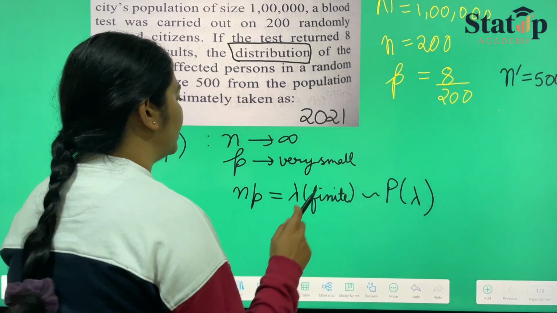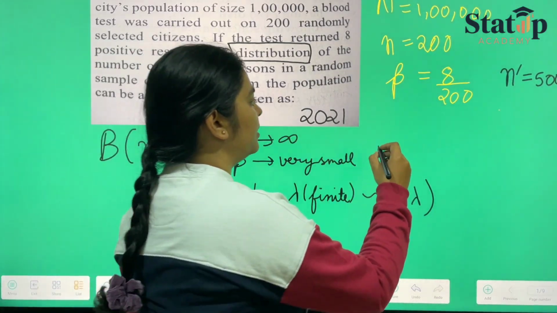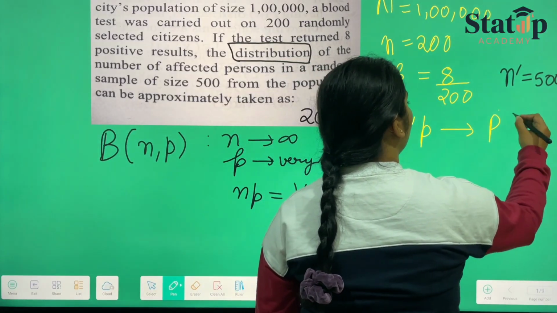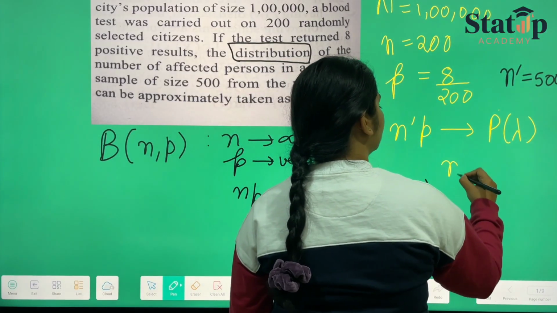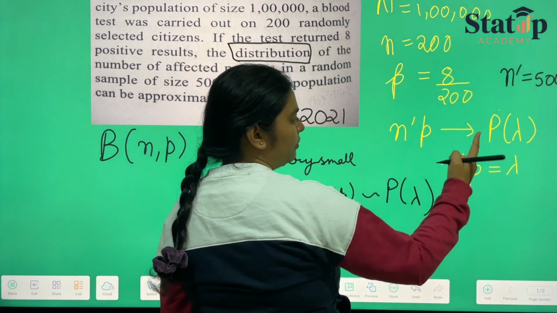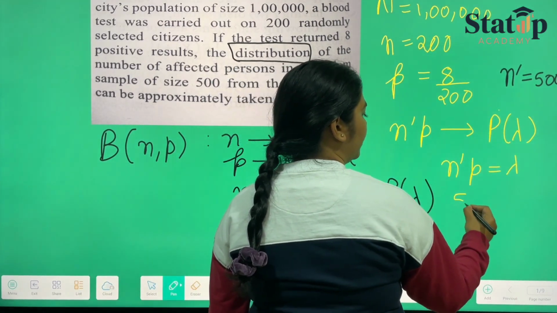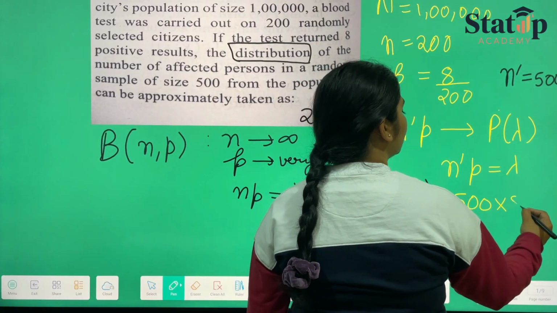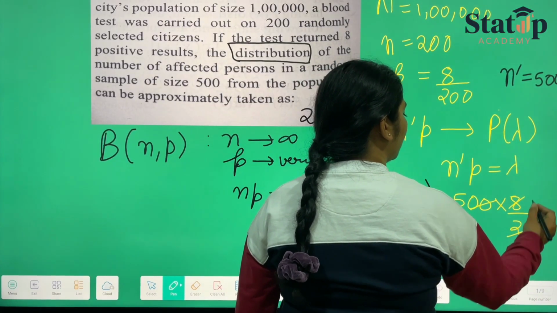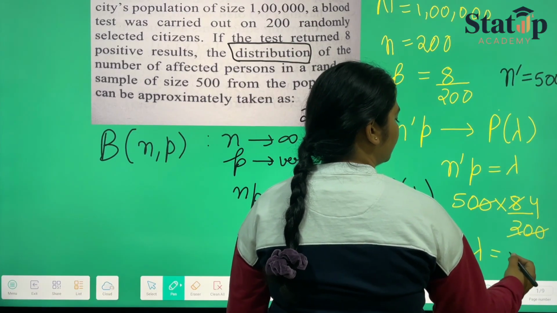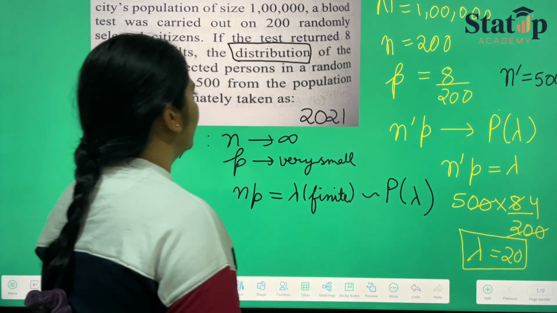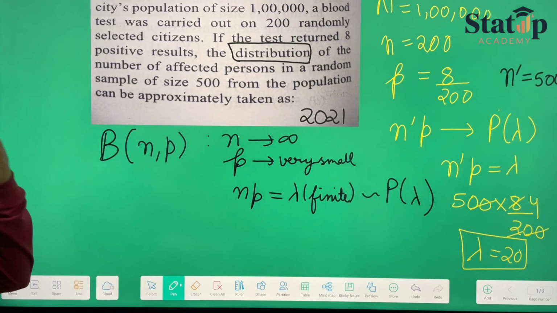So here n dash p will follow Poisson lambda, where n dash p is equal to lambda as well. So we have to find out the value of lambda. n dash is 500, p is the probability, which is 8 upon 200, which comes out to be 20. So lambda is equal to 20.